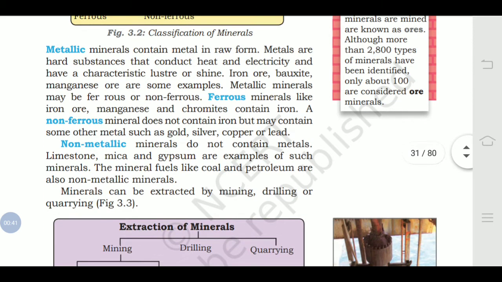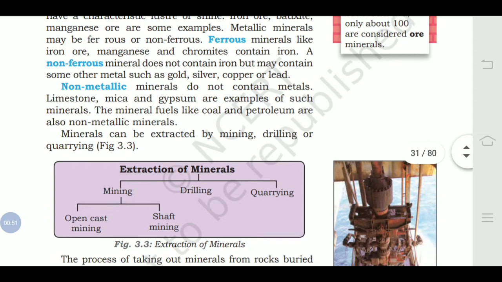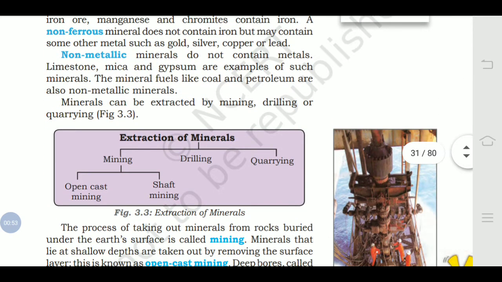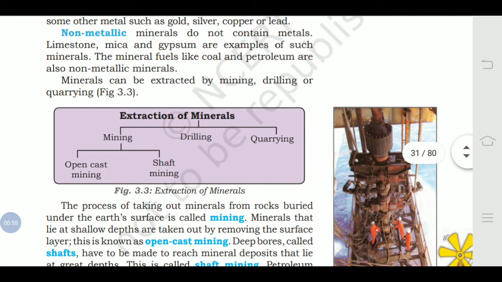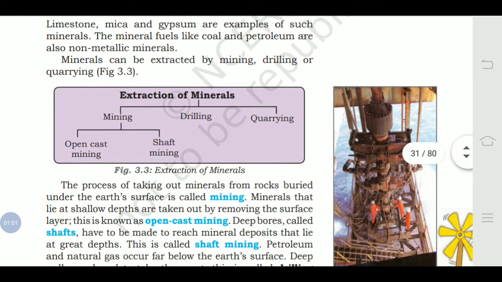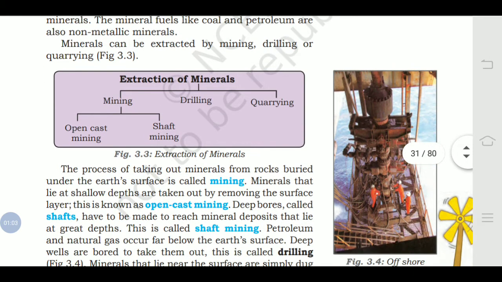Now what do you mean by non-metallic? Non-metallic means minerals which do not contain any metal. So there is limestone, mica and gypsum. These are examples of non-metallic minerals. The mineral fuels like coal and petroleum are also examples of non-metallic minerals.